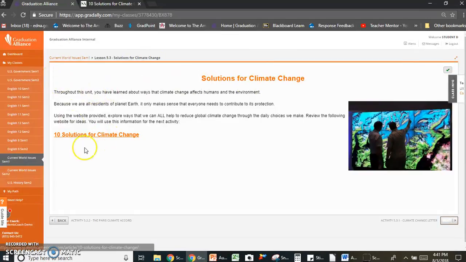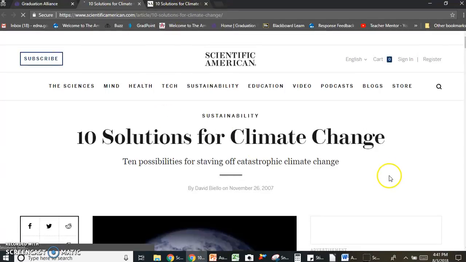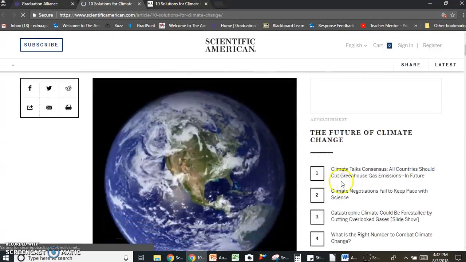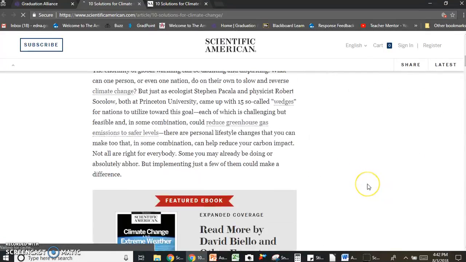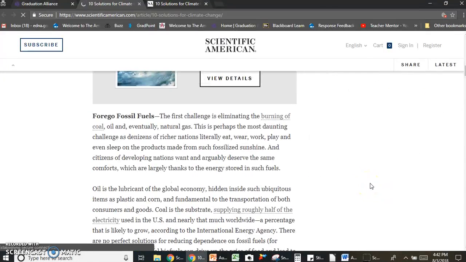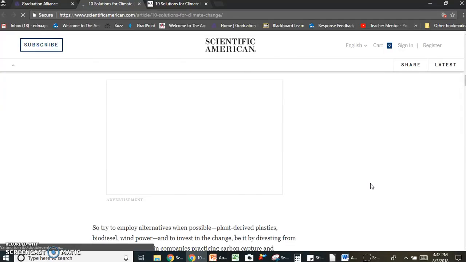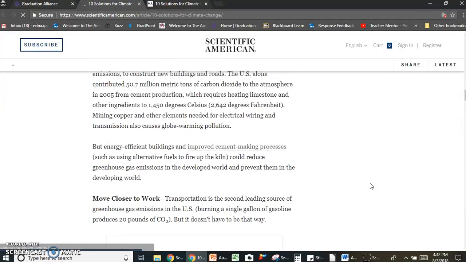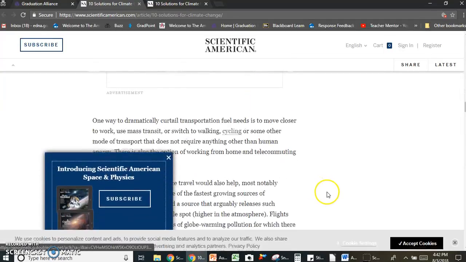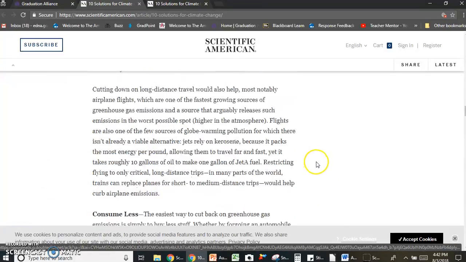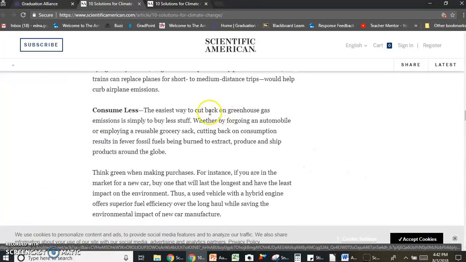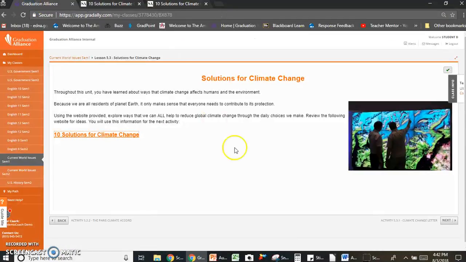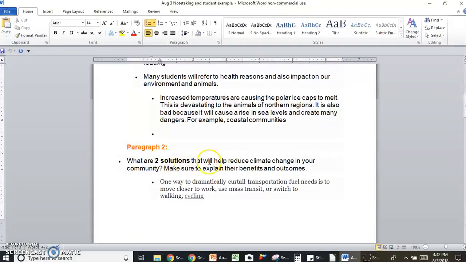And you're going to read through this and you're going to click on 10 solutions for climate change, and it takes you to an article in the Scientific American, and it has 10 possible solutions for the earth, for your community. So make sure that you read through these. It definitely talks about moving closer to work, making good choices when it comes to consuming. So click on that, and that will help you out with this part, which is what are two solutions.